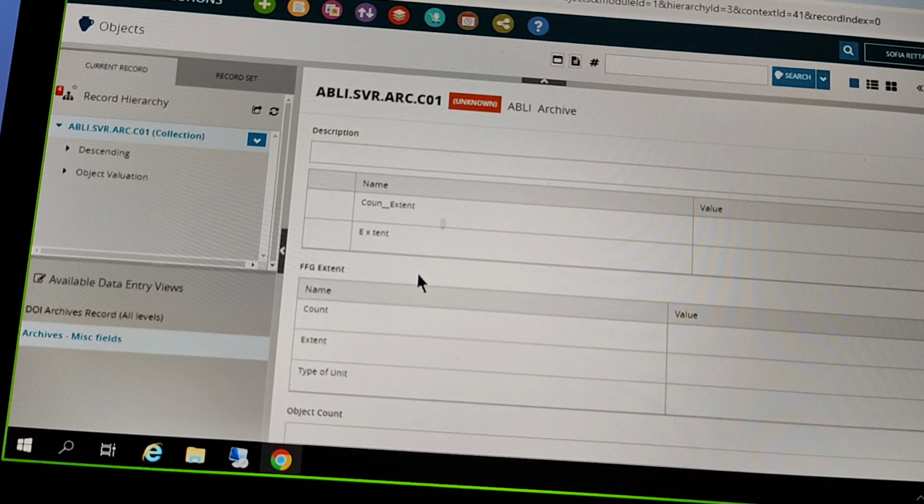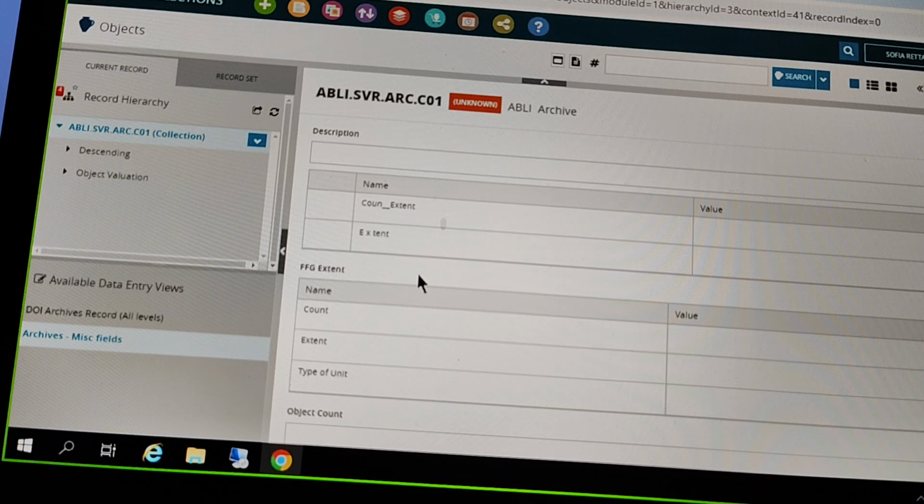However, it is not consistently used across DOI, so it's not always put in a way like 33 linear feet. Sometimes it's a lot more of a narrative description. And I believe the intent from the feedback we've gotten is that the ideal would be a combination of the two approaches, utilizing, for instance, the dimensions widget to record that official number of linear feet or gigabytes or whatever, which is easier to manage and track and process from a data perspective.